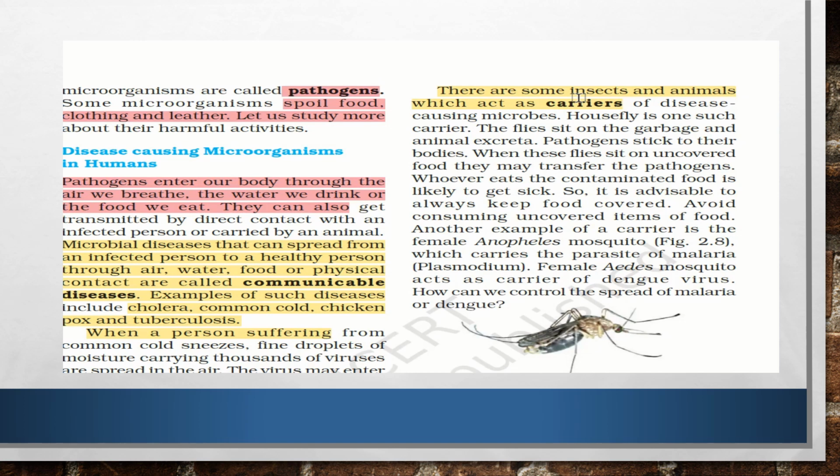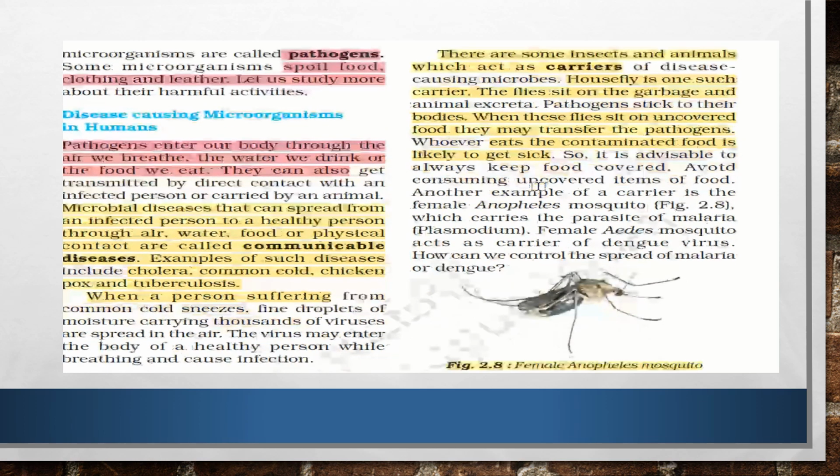For example, the housefly acts as a carrier. It sits on garbage, animal excreta and human excreta, and the pathogens stick to its body. When it flies and sits on uncovered food, it transfers those pathogens from those dirty places to our food. Then we eat that and we fall sick. Whoever eats that contaminated food will fall sick. So we keep telling you to avoid eating outside uncovered food where flies are constantly coming and sitting, like cut fruits and cut vegetables left open on the roadside.